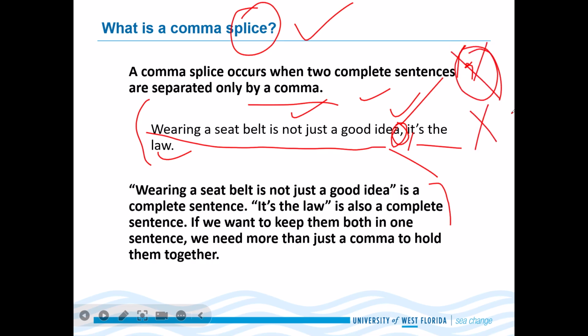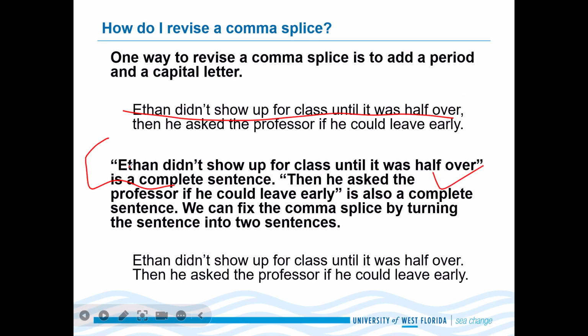We need to fix this comma splice. This is the problem right here. We have a problem, right? So if we want to keep these two things in one sentence, we need more than just a comma to hold them together. Now let's look at here.